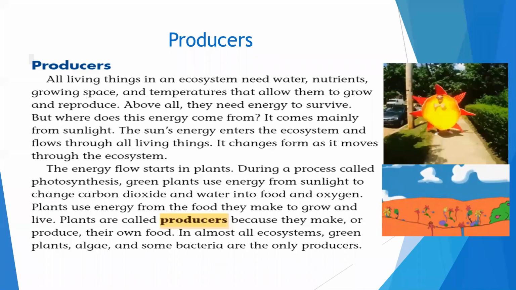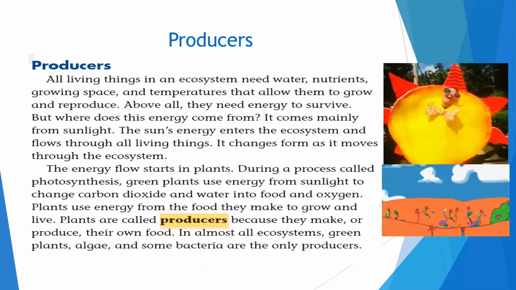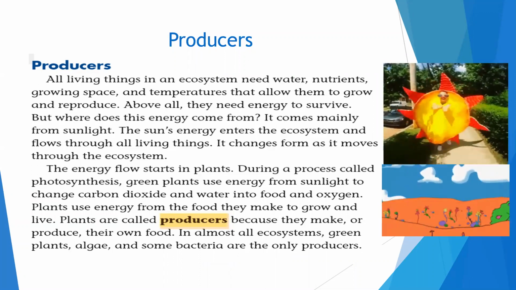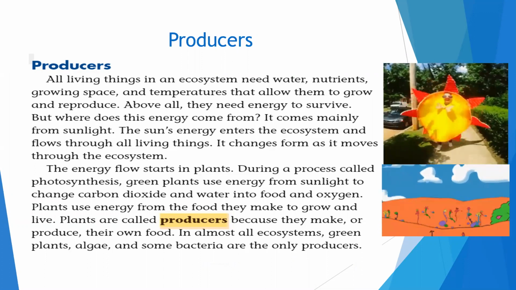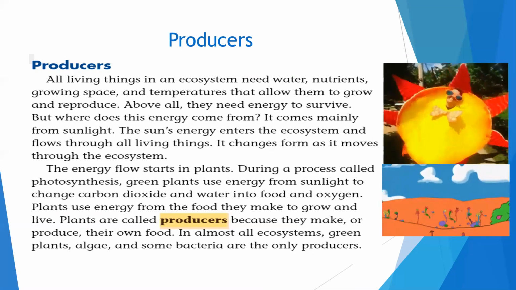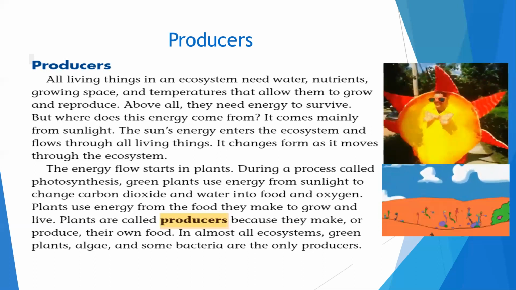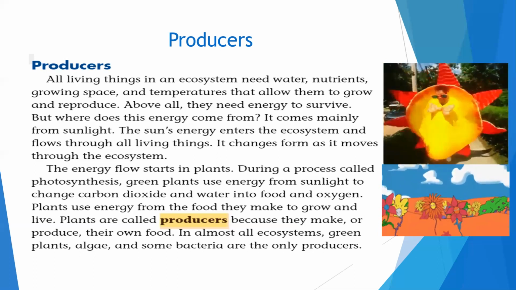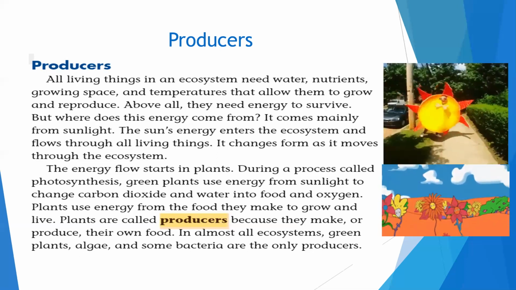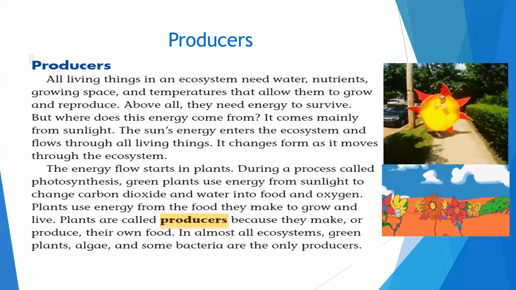All living things in an ecosystem need water, nutrients, growing space, and temperatures that allow them to grow and reproduce. Above all, they need energy to survive. But where does this energy come from? It comes mainly from sunlight. The sun's energy enters the ecosystem and flows through all living things. It changes forms as it moves through the ecosystem.